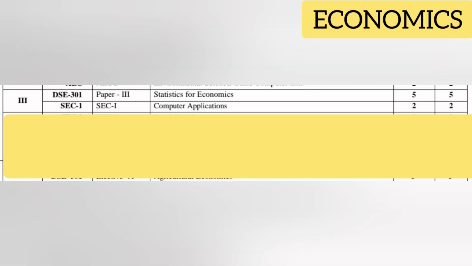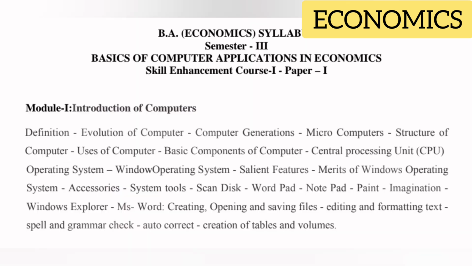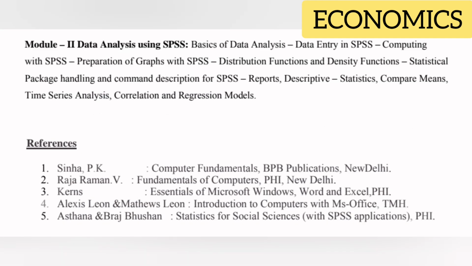Next subject, economics. This subject also has two papers. First paper, computer applications. This paper has two classes per week and 2 credits, and total 50 marks for this subject. Out of 50, 40 for semester exams, 10 for internal exams, and exam duration is 1.5 hour. In syllabus, 2 units are there. Out of these 2 units, 1 or 2 short questions and 2 long questions are coming from each unit.